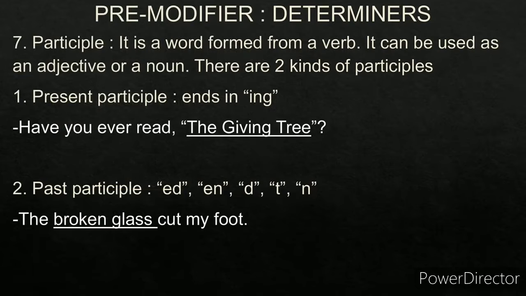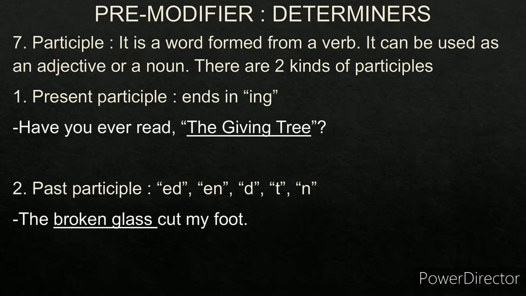The seventh kind of determiner is the participle. Now what is a participle? It is actually a word which is formed from a verb. It is either used as an adjective or a noun. And there are two kinds of participle: present participle, which ends in ing, and past participle, which ends in ed, en, t, n.